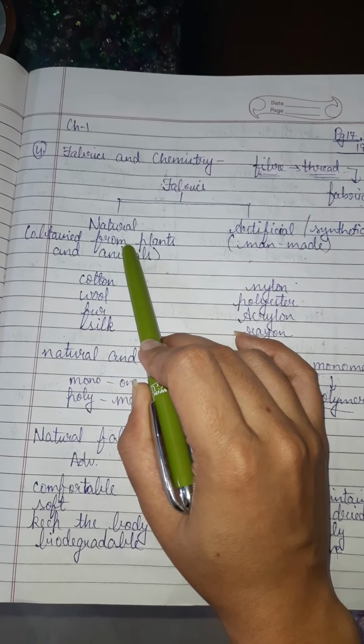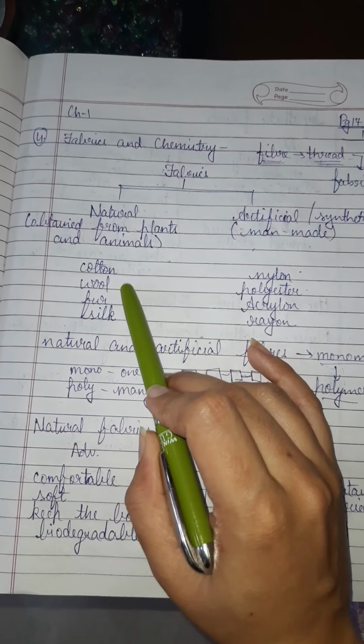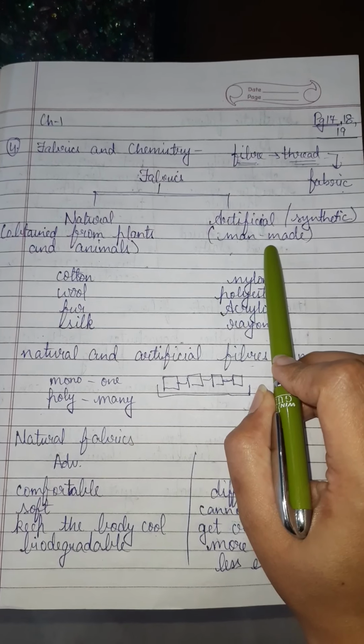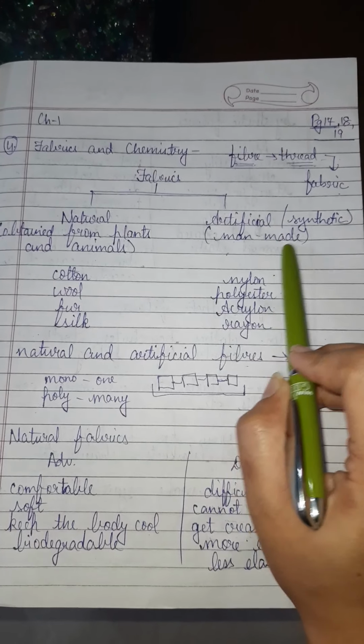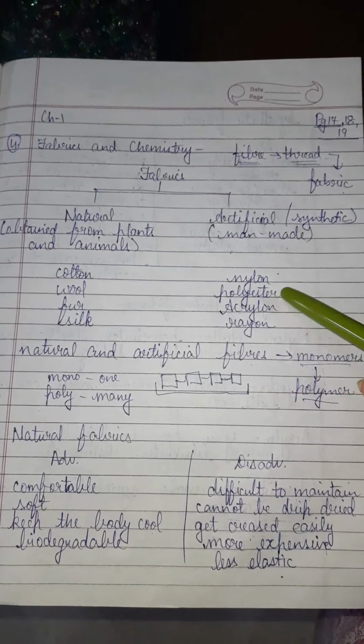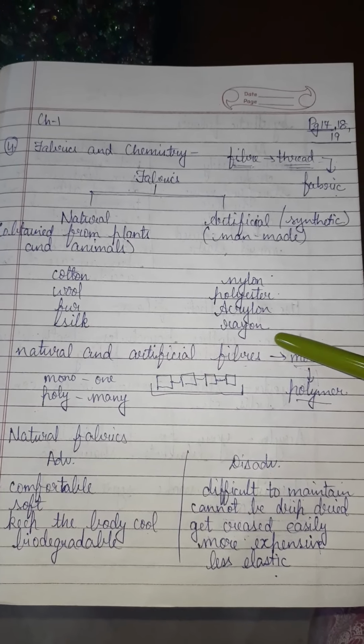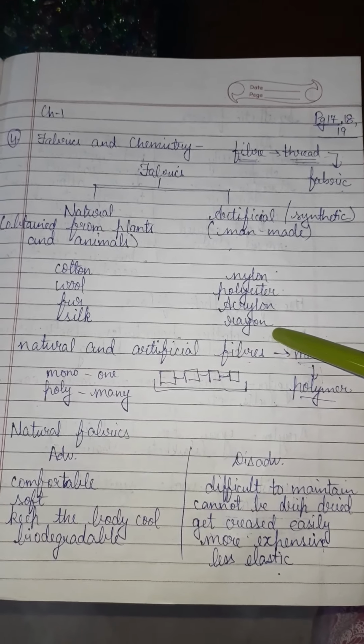Natural fibers are obtained from plants or animals, for example, cotton, wool, fur, silk. Artificial or man-made fibers or fabrics are also called synthetic fabrics, like nylon, polyester, acrylon and rayon. Rayon is also called artificial silk.